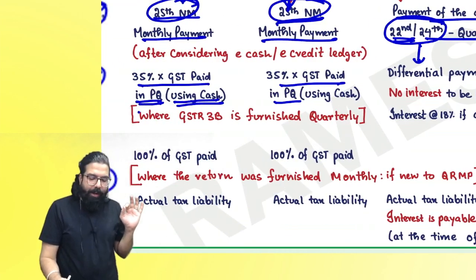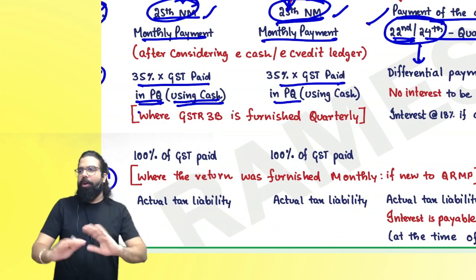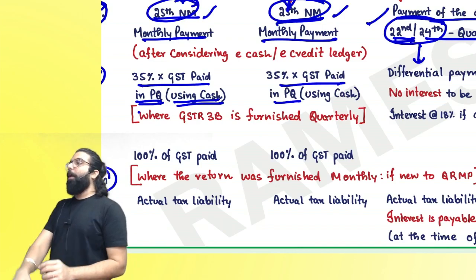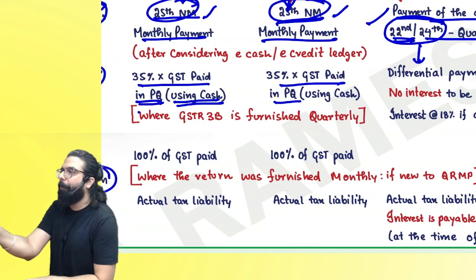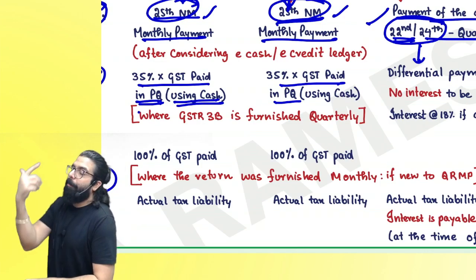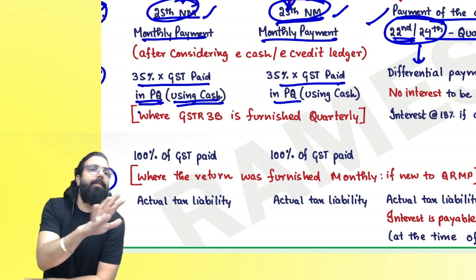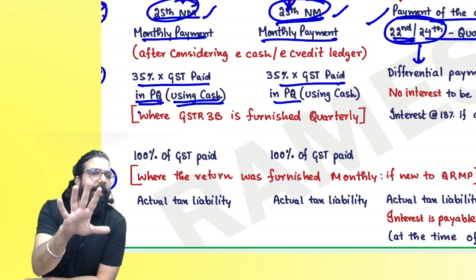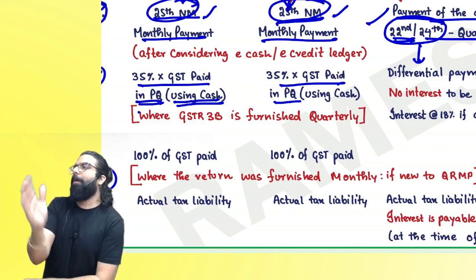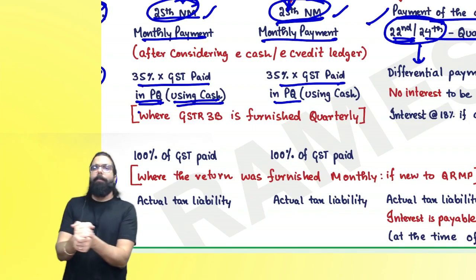Always remember, if you are making your payment on the due dates, then sir, you will not have to pay any interest. Supposing for April you paid an assumed figure of 35% of the last quarter, right? What if April's actual liability was more? They are telling we will still not charge you any interest, because the government said pay 35% and pay the balance. Are we all 100% clear?